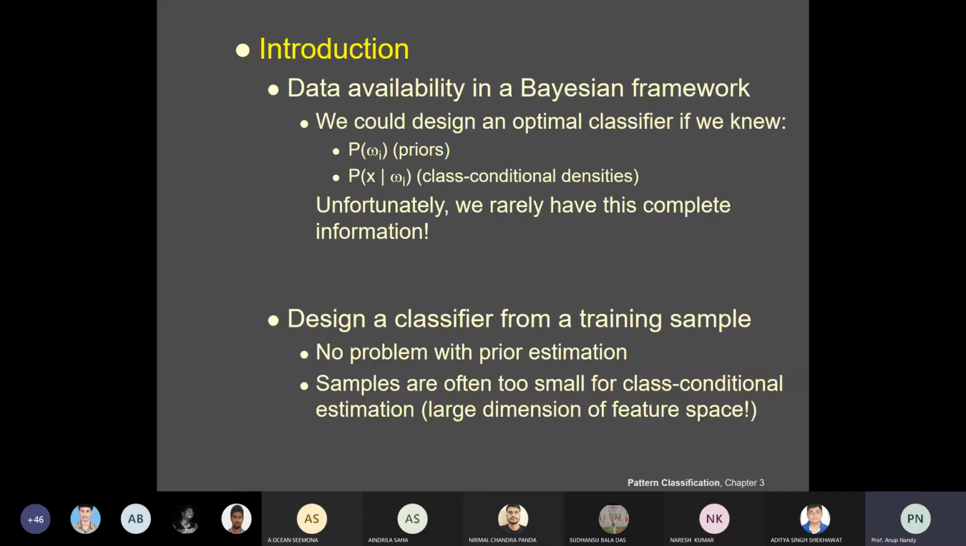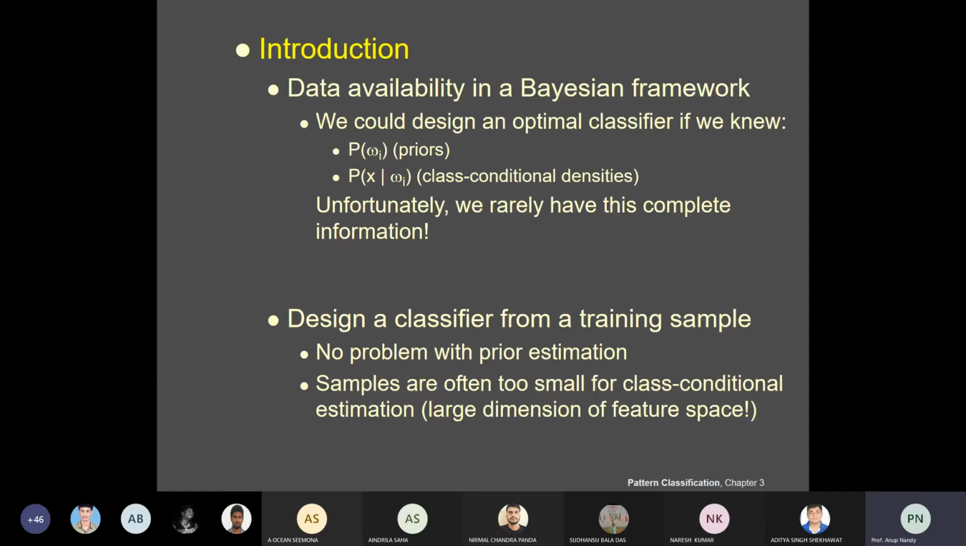I think there is no problem estimating the prior probability, because as I already told you, if you do not know the prior probability, you just mix all the training samples together, draw a certain percentage from this entire population, and that percentage will be considered as your prior probability. There is no problem with the prior distribution.